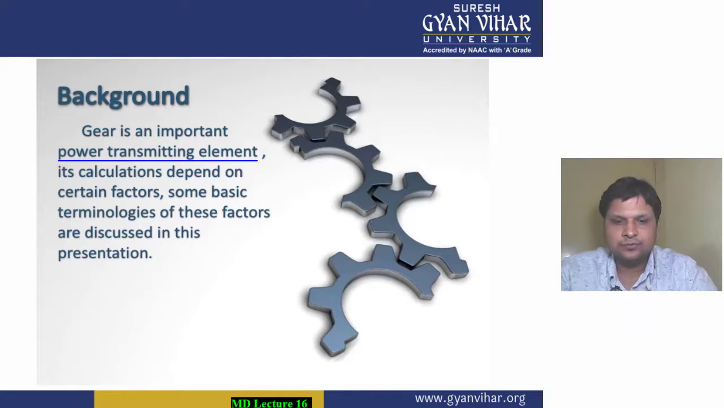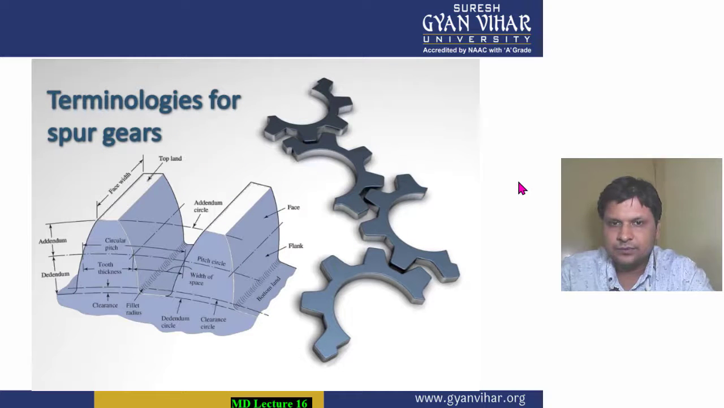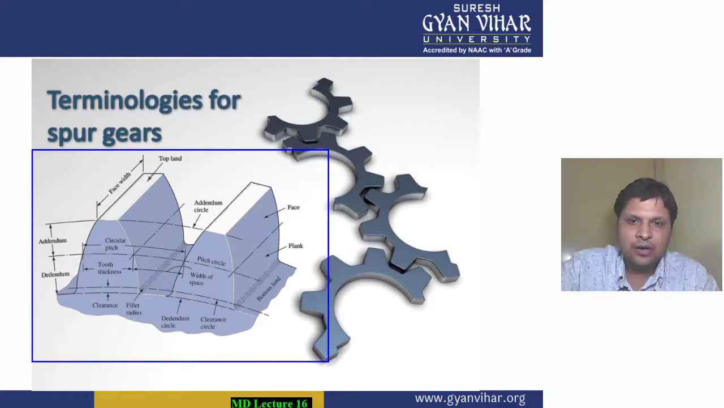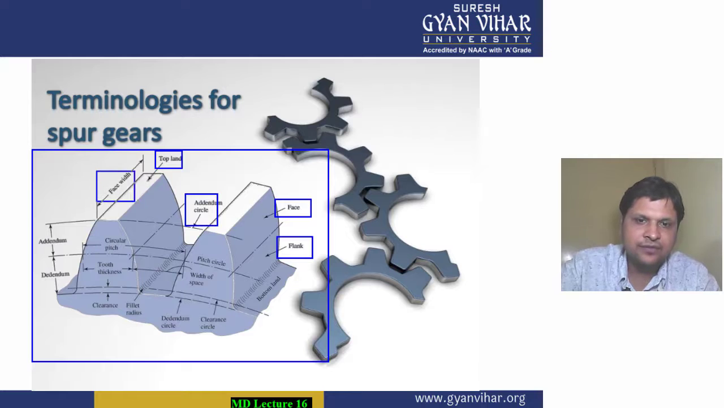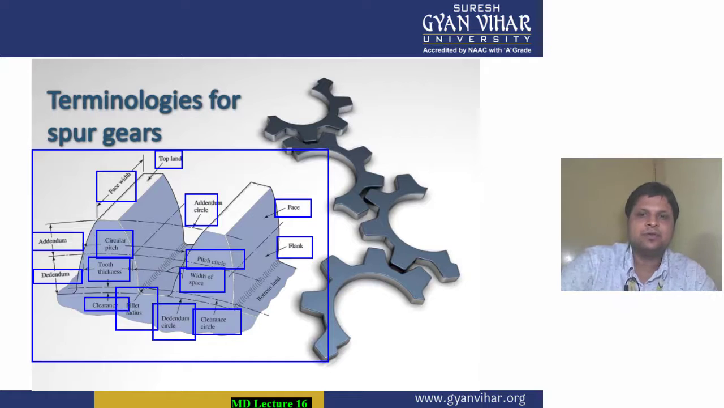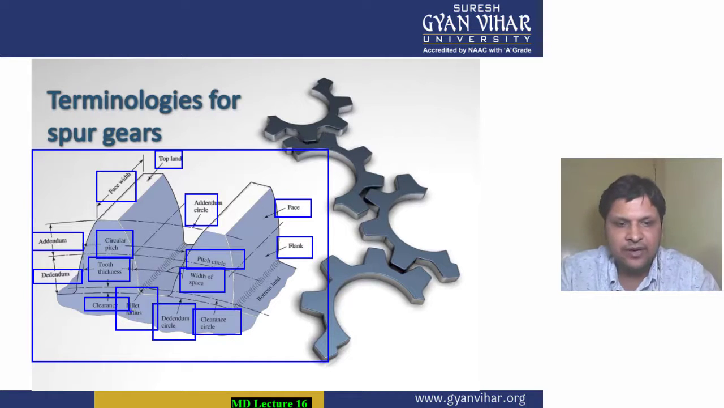We will use a diagram in order to explain the gear terminology in a better way. These are the different terms which are used. I will explain each of these one by one. What is face, what is flank, what is face width, what is addendum, what is dedendum, what is pitch circle, what is tooth thickness. Each of these I am going to teach you in today's video lecture. Then clearance circle, dedendum circle, fillet radius, and clearance. So these all we are going to discuss one by one.